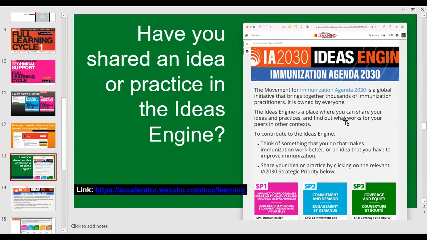That's, give and take, 6 to 8 hours. So you still have time to submit an idea in the Ideas Engine and receive your first official recognition for the full learning cycle. This is just an encouragement, inviting you to submit an idea in the Ideas Engine.